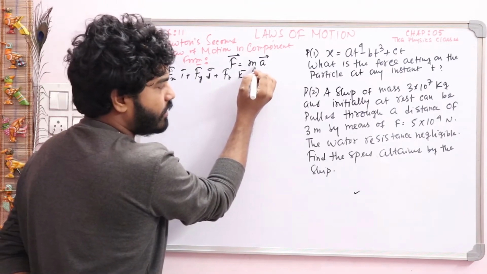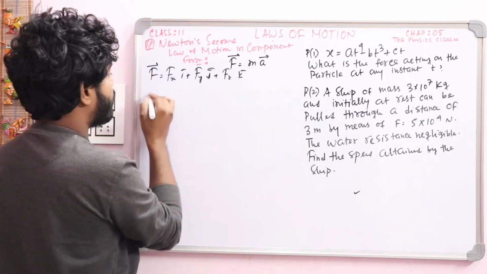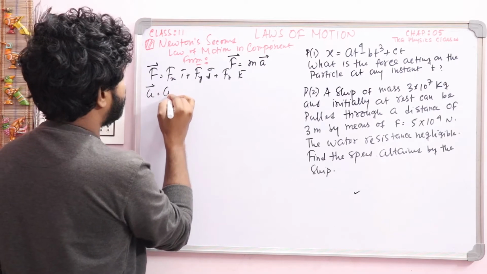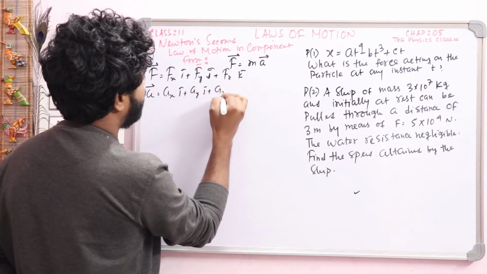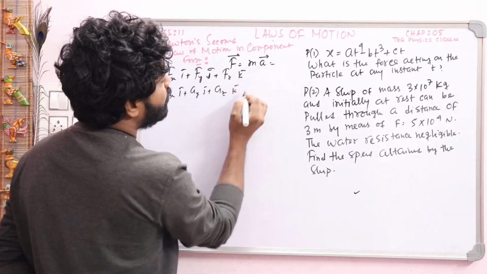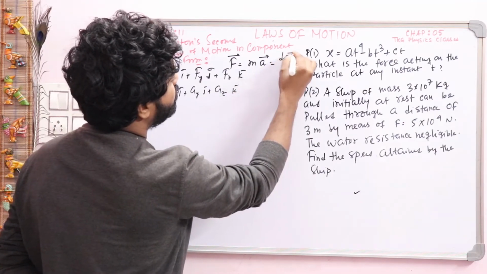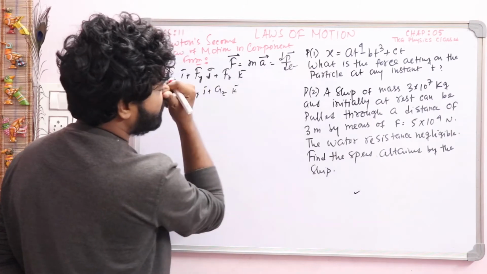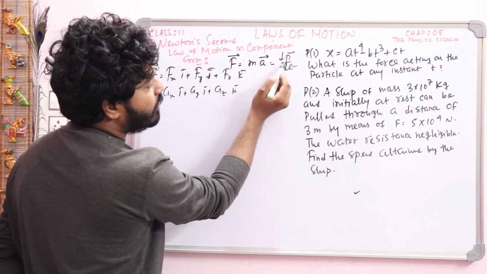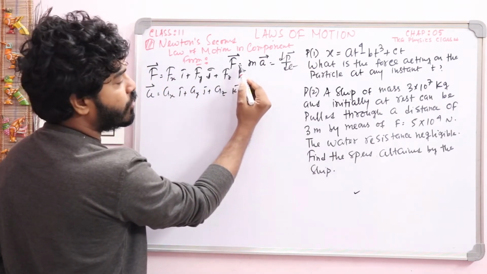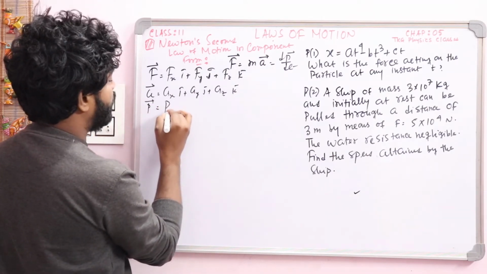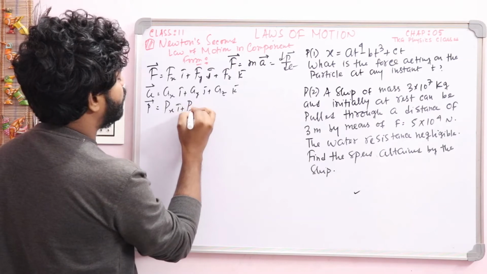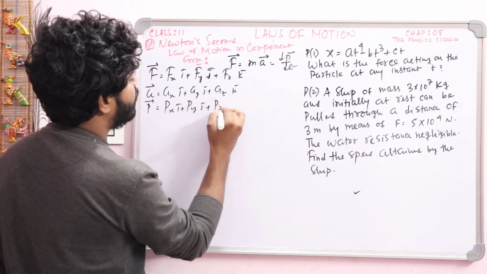Mass is a scalar quantity, but acceleration is a vector, so you have to write Ax i cap plus Ay j cap plus Az k cap. And all of you know this expression is also related to this one. According to the second law, dp by dt, the rate of change of momentum, is directly proportional to force. Here p is also a vector quantity, so you can write Px i cap plus Py j cap plus Pz k cap.